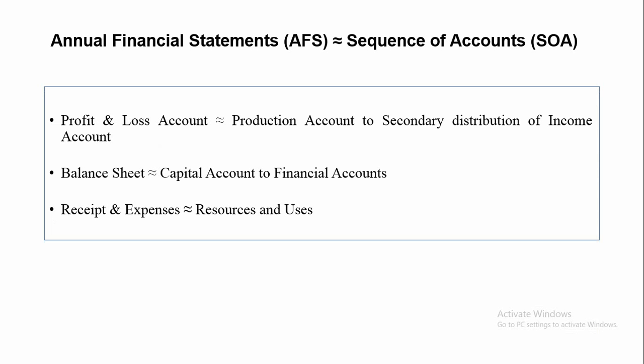A second broad area of similarities between the receipts and expenses items of the AFS with the resource and use items in the SOA is that in both cases the flows have two sides. Like in AFS we have receipts and expenses, and similar to that in SOA we have resources and uses. It is therefore possible to map the item of receipts with the item of resources and the item of expenses with the item of uses.